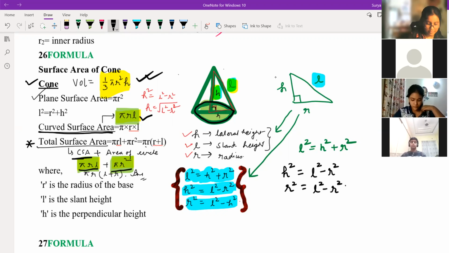What is common in these two? Pi r. Pi r is common, and in the bracket we can write L plus r. So these we are finished right now: cone volume, CSA, and TSA of cone.